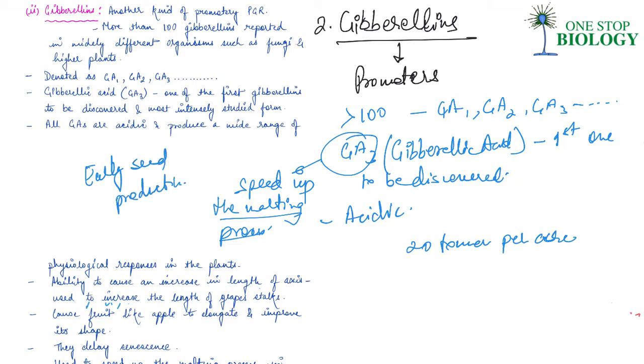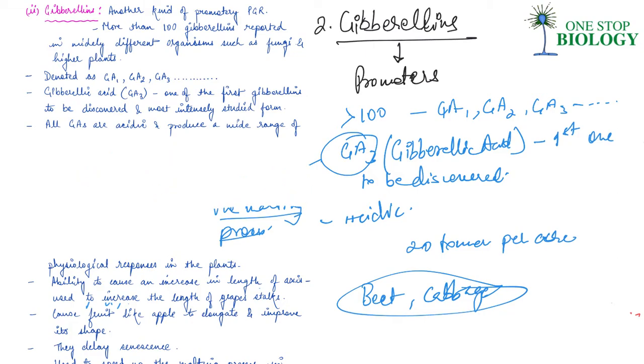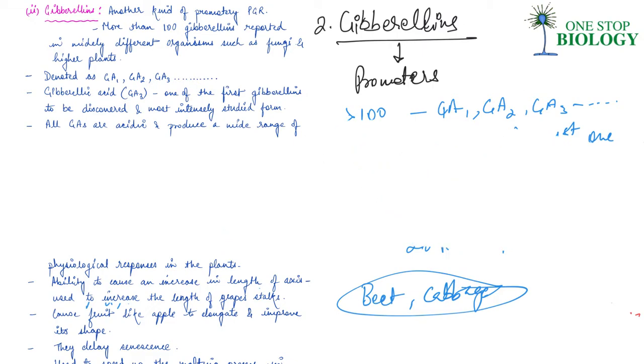Now, gibberellins also promote internode elongation, which happens just prior to flowering in beet, in cabbages, and many other different types of plants. So, again, guys, gibberellins are what? These are promoters, these are promotory regulators.